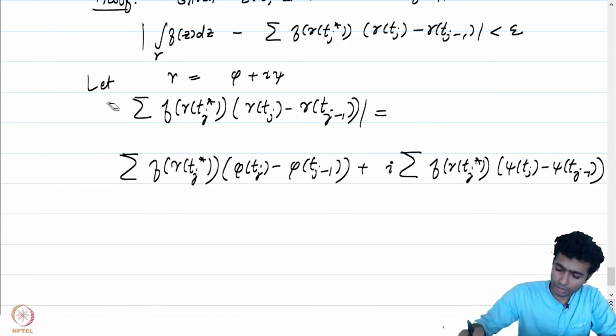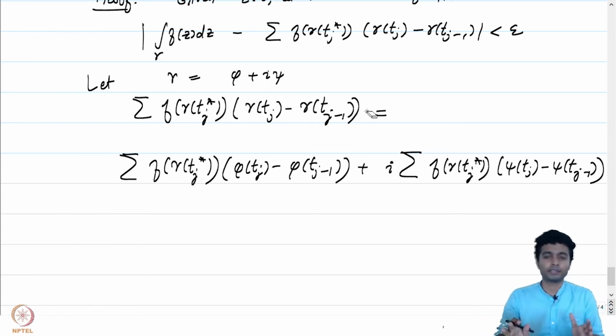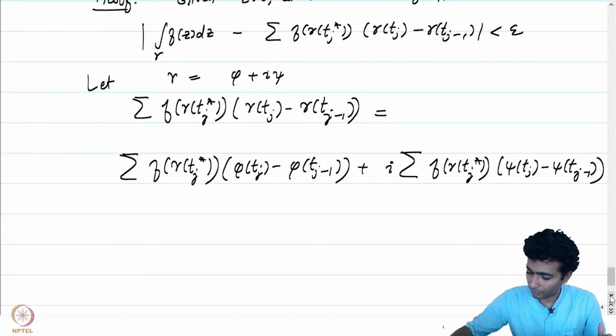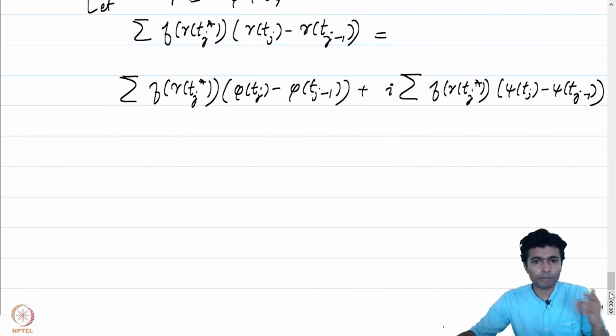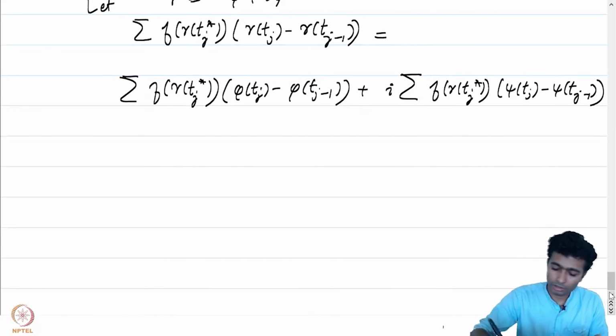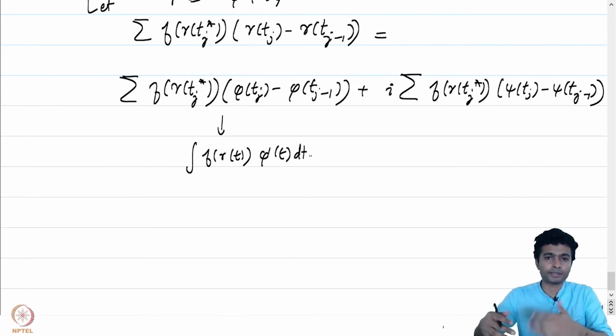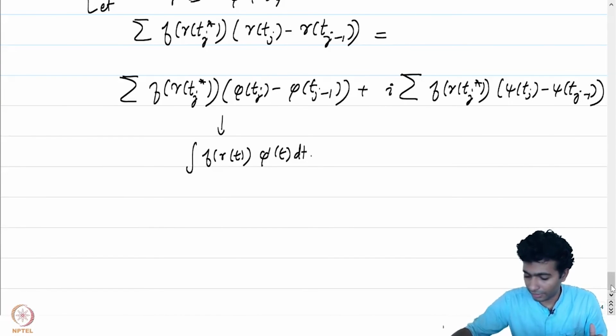So let's bother about the absolute values later. We can write this term as the sum of these two terms. We will show that as the partition size goes to 0, this converges to the integral of f of gamma of t times phi prime of t dt, in the sense that we have defined earlier.